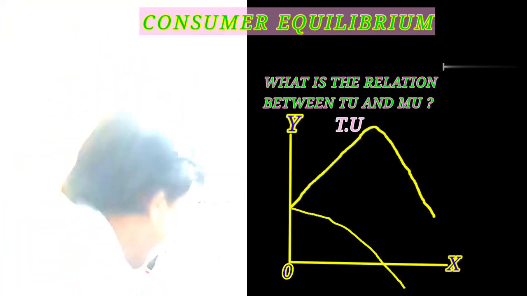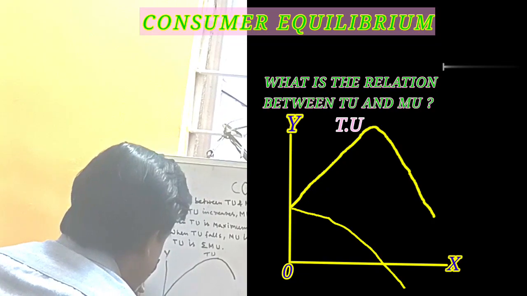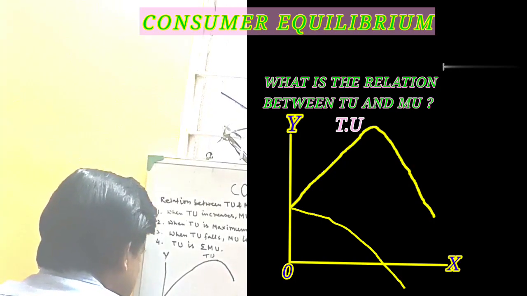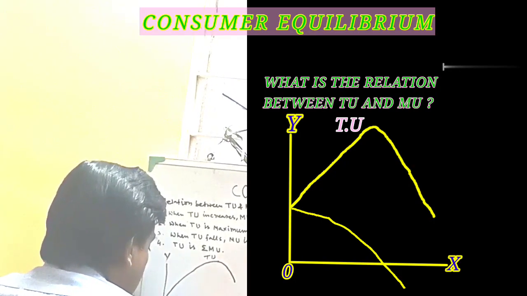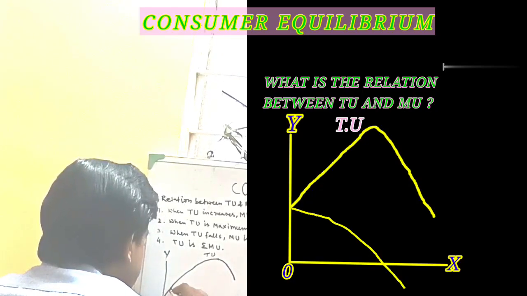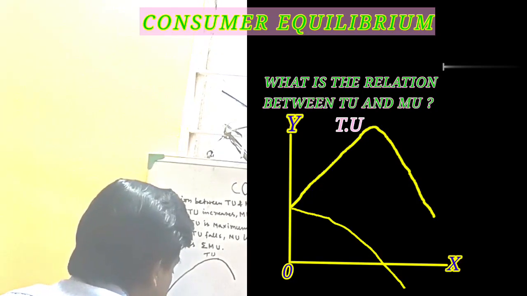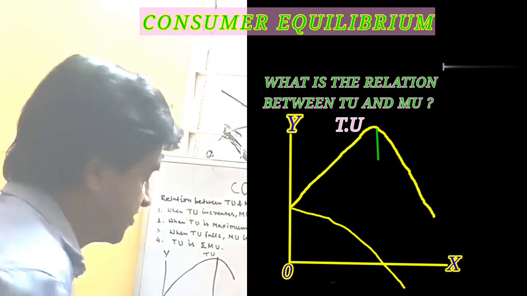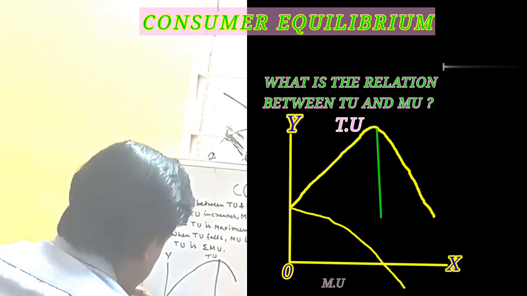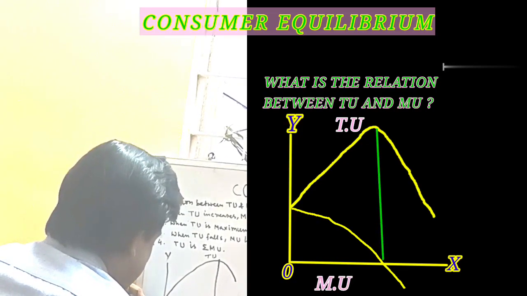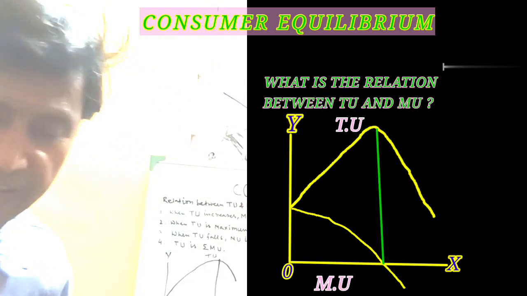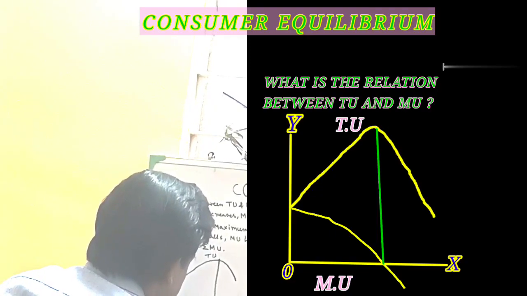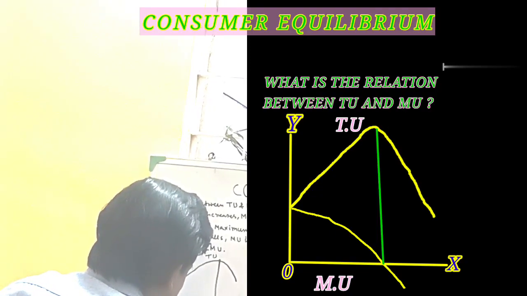Now marginal utility always goes down. In that case, we draw the line going down, and if we join these 2 points, this saturation point and the point of satiety, this point is known as the point of satiety, when the TU and MU join together.